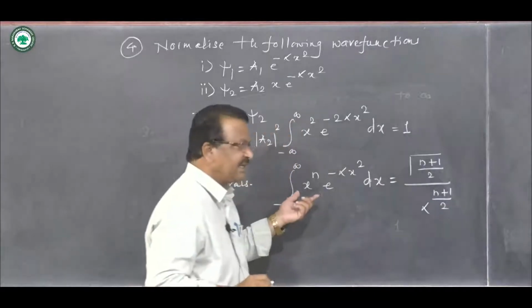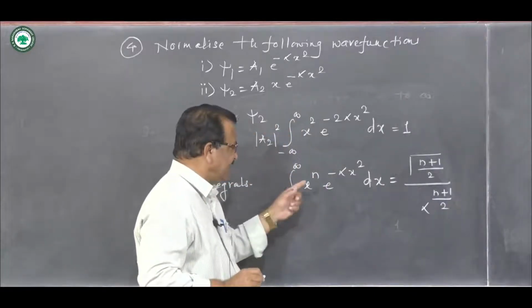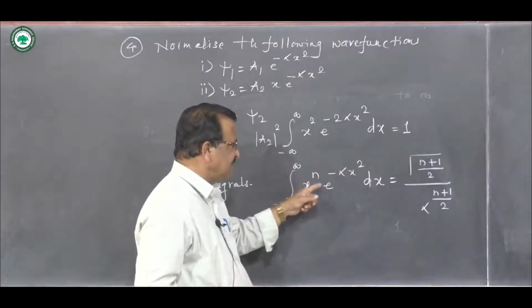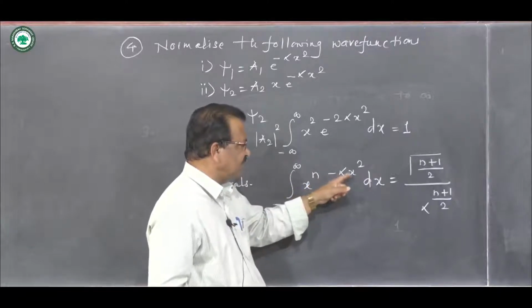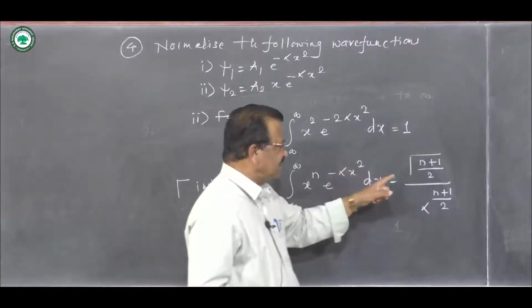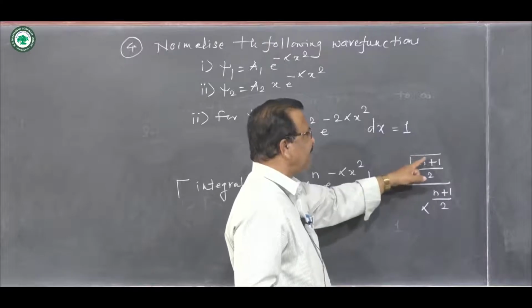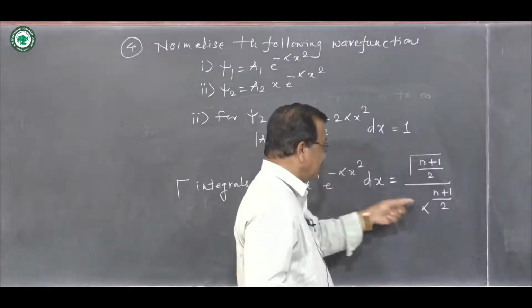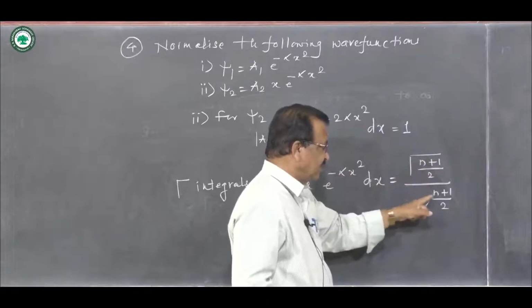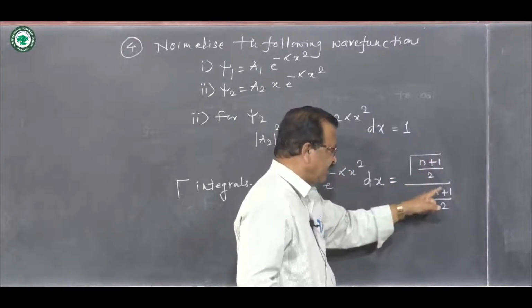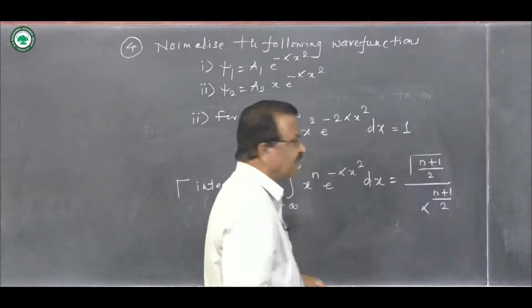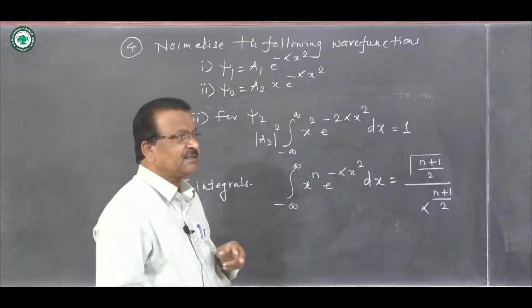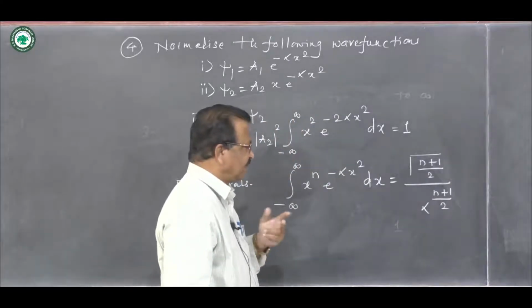If the integral is of this type, x raised to some integer, e raised to minus some constant into x square, then the value of that integral is gamma of (n plus 1) divided by 2 upon that constant raised to this quantity, n plus 1 by 2. Now there are two things which can occur.